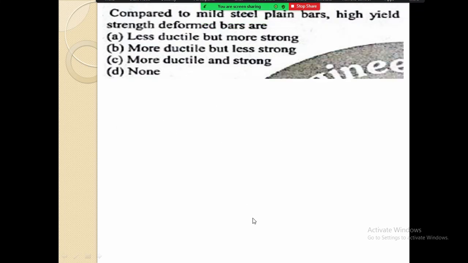So the next question: compared to the mild steel plain bars, high yield strength deformed bars are. So they have compared mild steel plain bars to the HYSD bars, high yield strength deformed bars. Option A is less ductile but more strong, B is more ductile but less strong, C is more ductile and strong, and D is none. So let me know the answer of this question.